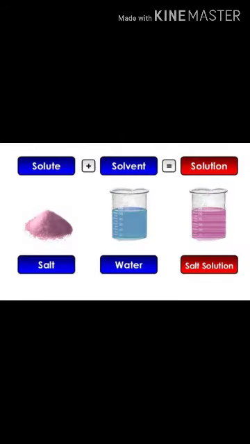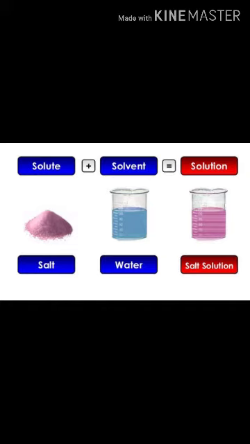In the previous class, we learned that water is called the universal solvent because many substances are easily dissolved in water. So what is dissolving? When any substance completely mixes with water, it is said to be dissolved in water. The substances that completely dissolve in any liquid are called soluble substances. For example, salt completely dissolves in water. Therefore, we say salt is soluble in water.